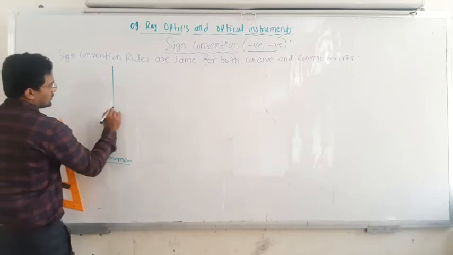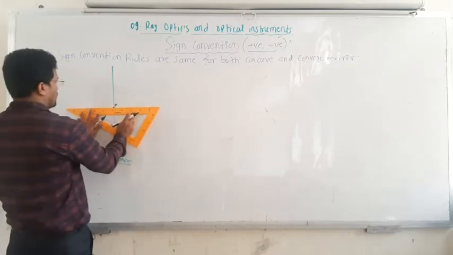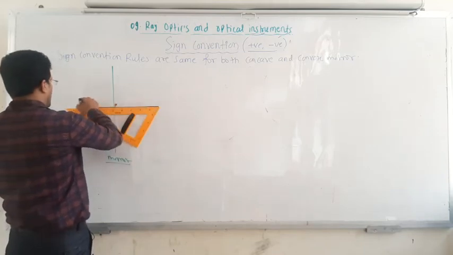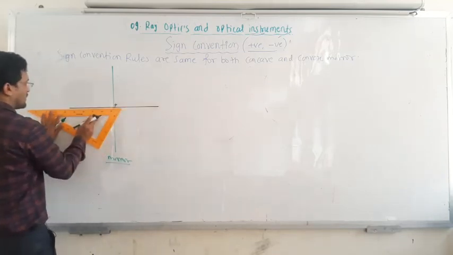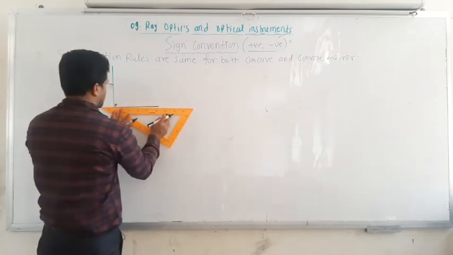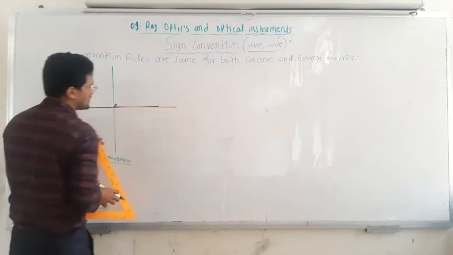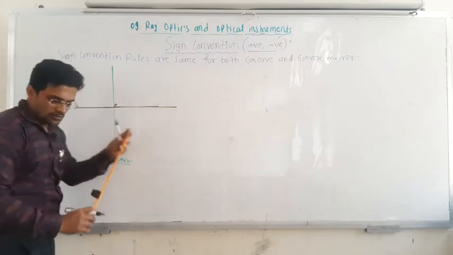And this is nothing but the pole of the mirror. From that pole you have to draw a horizontal line, and that horizontal line represents the principal axis.